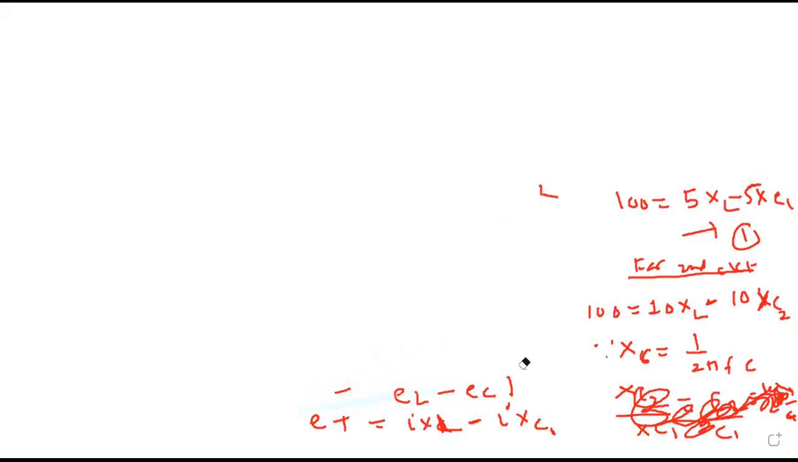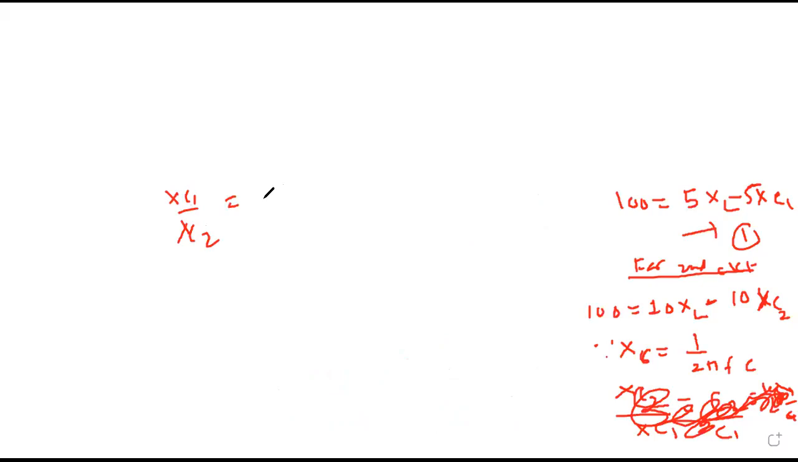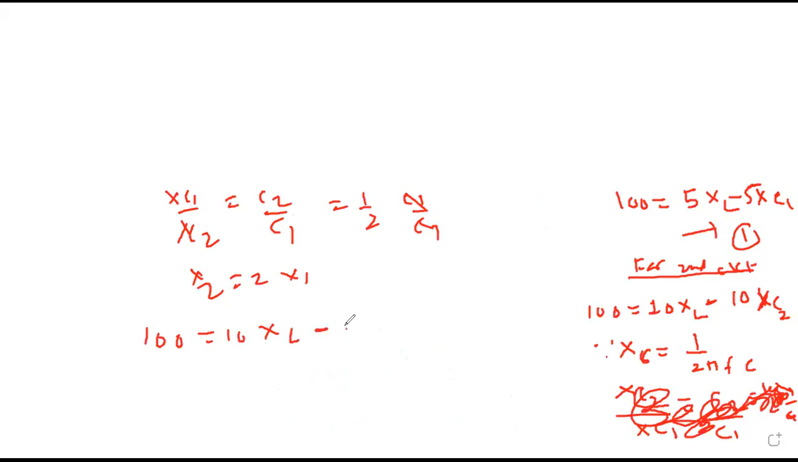If the capacity is becoming half, therefore capacitive reactance will become double, because they are inversely proportional. So XC1 upon XC2 will become C2 upon C1, which is half of C1 upon C1. Therefore X2 becomes 2 times X1. So we get 100 equals 10 times XL minus 10 into 2 times X1. X2 is 2 times X1. Equation 2.